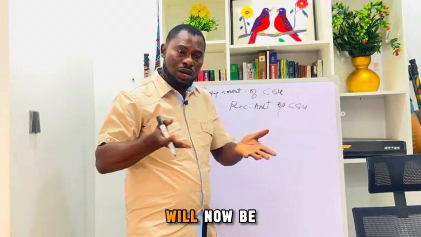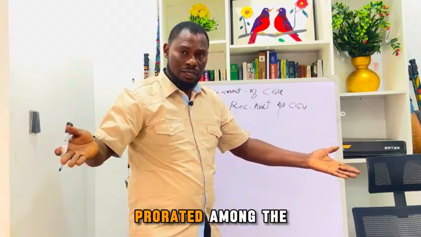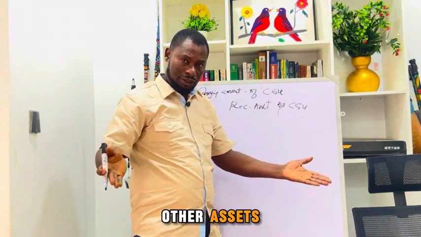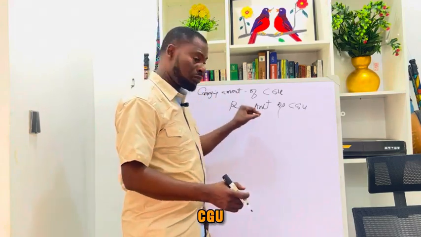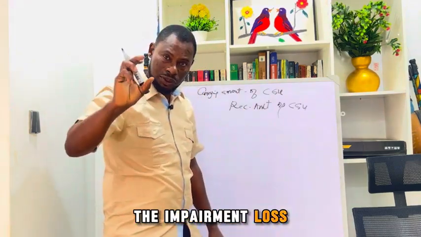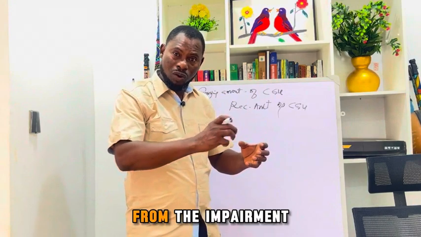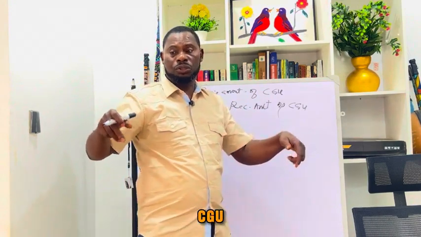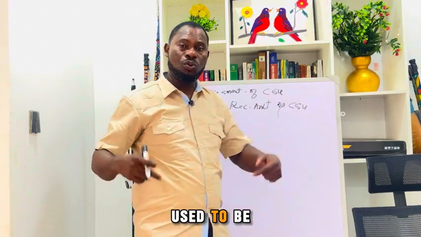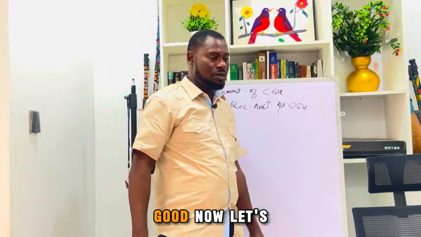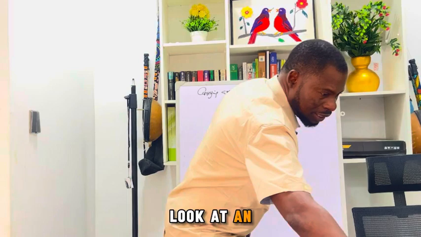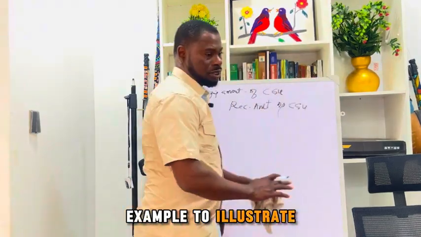Then the balance will now be prorated among the other assets. For the CGU, I want to reiterate, once you calculate the impairment loss, you remove the total of goodwill from the impairment loss in the CGU. The balance is now shared to the other assets on a pro rata basis. Good.